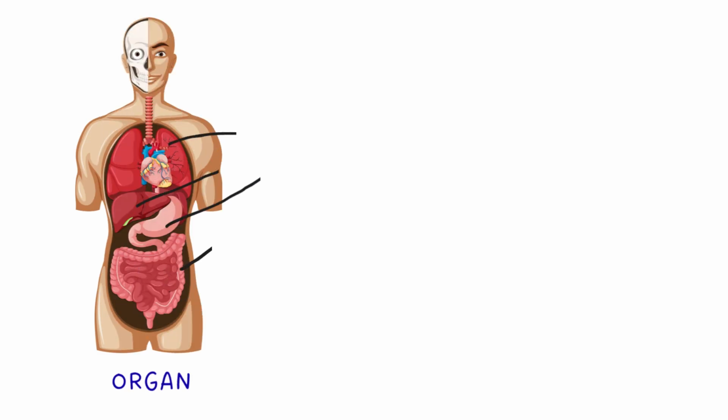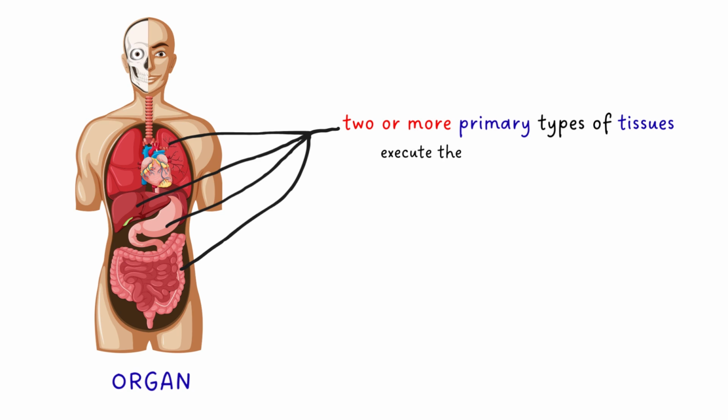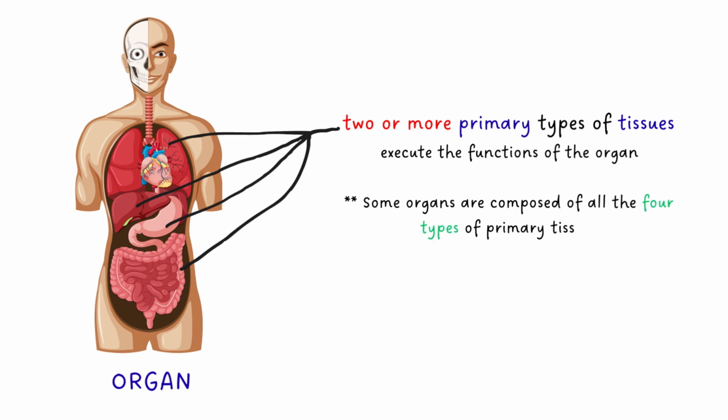An organ is formed by 2 or more primary types of tissues which execute the functions of the organ. Some organs are composed of all the 4 types of primary tissues.